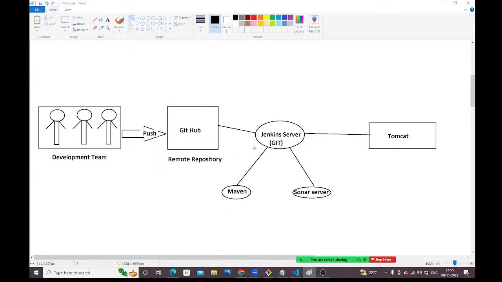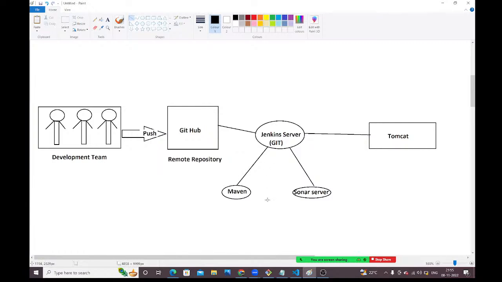Once packaging is done, Jenkins will talk to the Sonar server to check the code quality. If code quality is passed, then Jenkins will deploy that application into the Tomcat server, guys. See how we are automating this process?